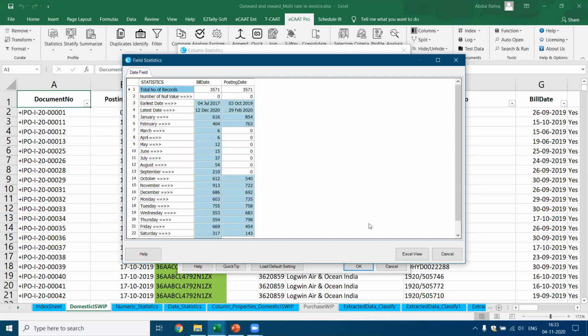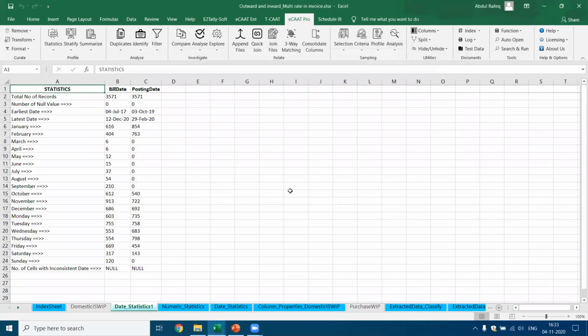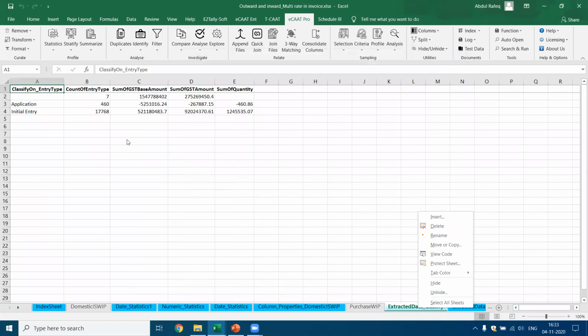Now I want to save this in Excel. This is what I've done here when I did the analysis. I say Excel view, this data is stored in Excel. It's as simple as this. Okay, so I can also classify based on various other criteria. And this is how this analysis was done.